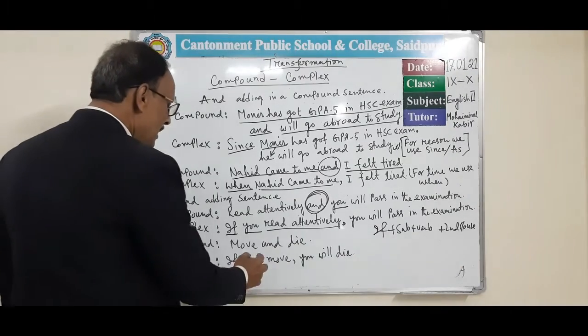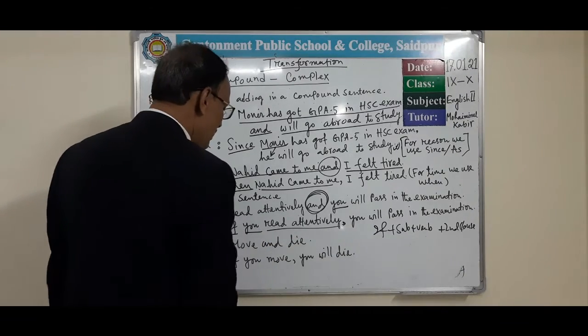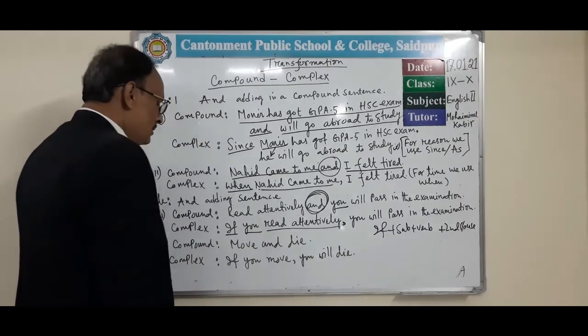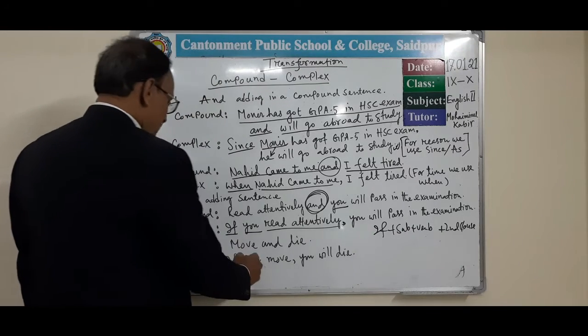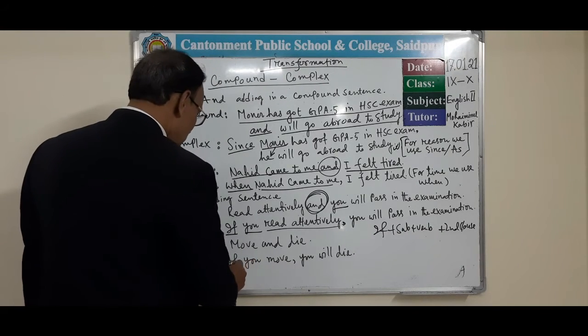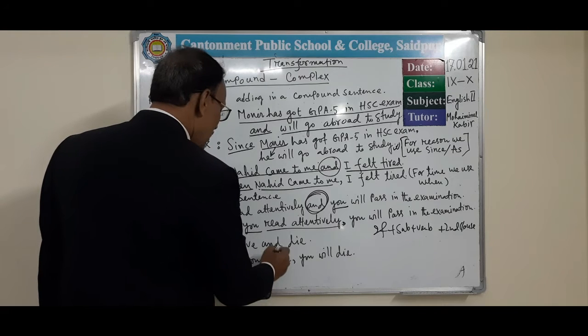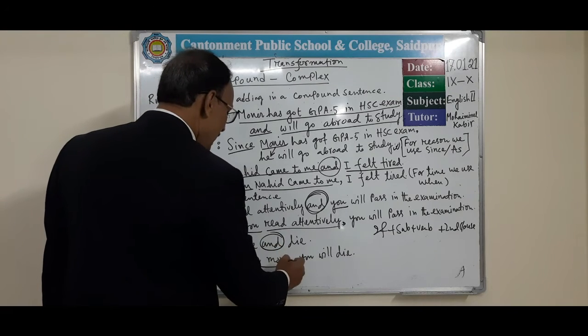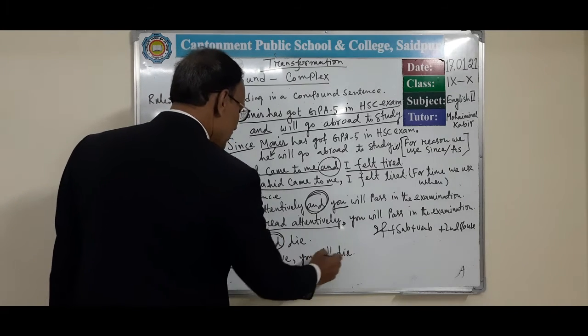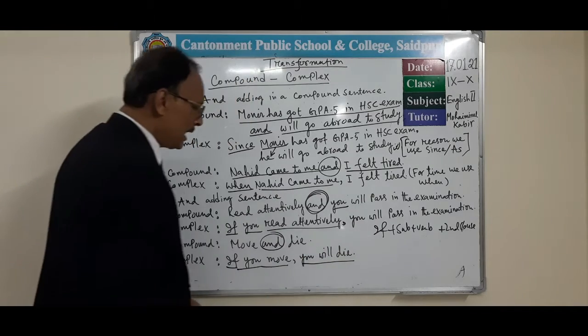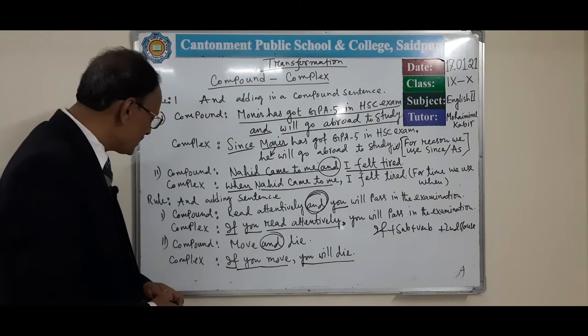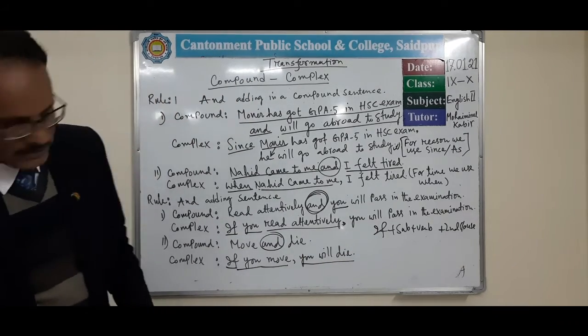Move and die. That means here there is no subject. So at first you have to give a subject, if plus subject. If you move, and will be omitted, and then you will die. In this way we can transform from compound sentence to complex sentence.